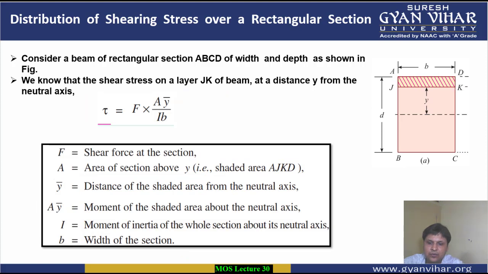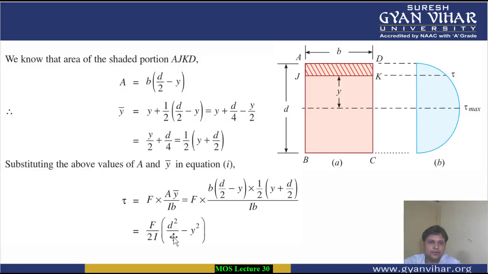So let's see how we will calculate this. First of all, we have to calculate the area of this shaded portion. How will we calculate this area? First of all, its width is given to us as B. We have to only calculate its depth. This portion we have to calculate from here to here. What is the length that is needed to be known?